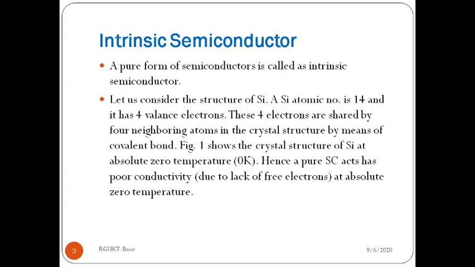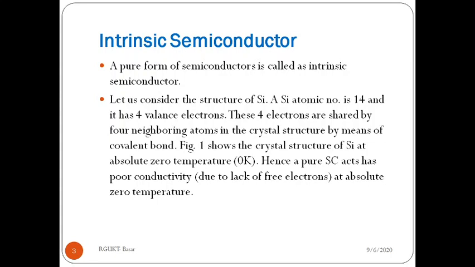Intrinsic semiconductor: a pure form of semiconductor is called an intrinsic semiconductor. Semiconductors belong to the fourth group in the periodic table, and they have 4 valence electrons, so they are called tetravalent materials. In the fourth group, we have carbon, silicon, germanium, tin, and lead.